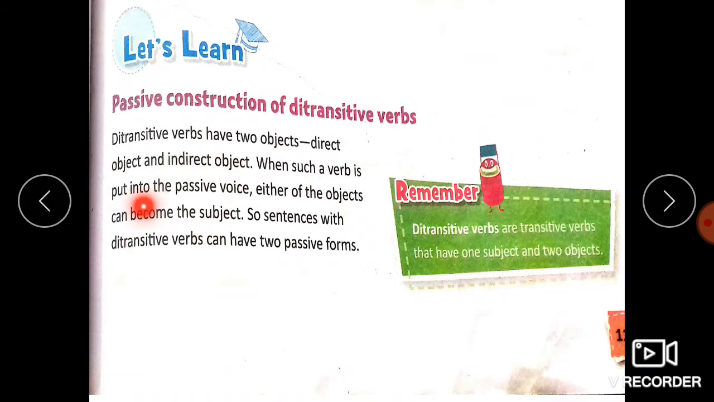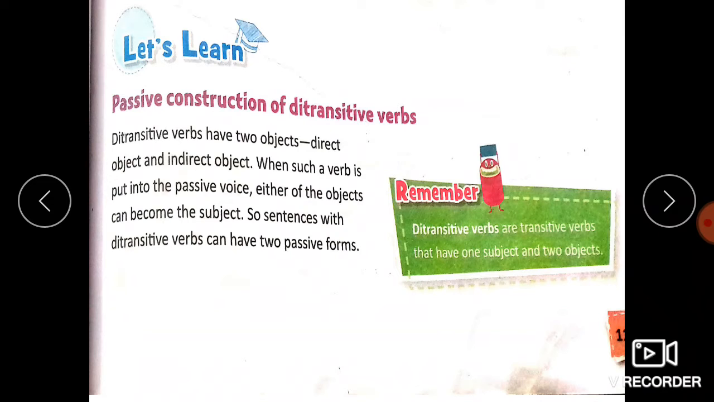When such a verb is put into the passive voice, either of the objects can become the subject. So sentences with ditransitive verbs can have two passive forms. When we transform a sentence from active to passive, the sentence in the active voice has subject plus verb plus object. This is the usual construction. Now, what we do is, we take this object and we begin the passive voice sentence with it, making it the subject of that particular sentence.